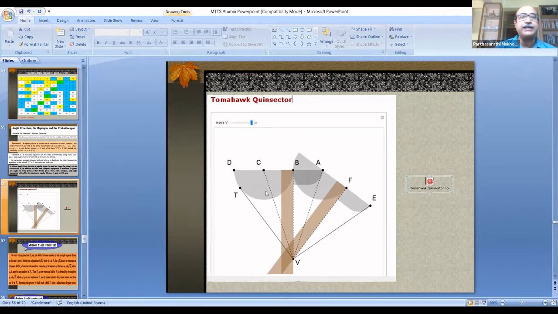The tomahawk quintisector, the dynamic animation here. Can you see it to the left of the screen? No, sir, it seems the same. This new thing is not visible, right? So okay, let us leave it then.